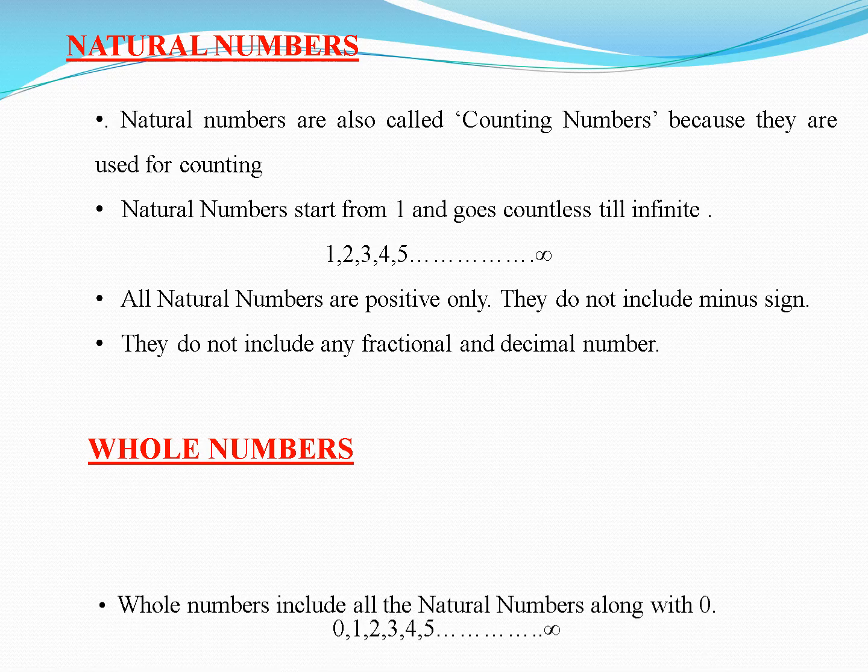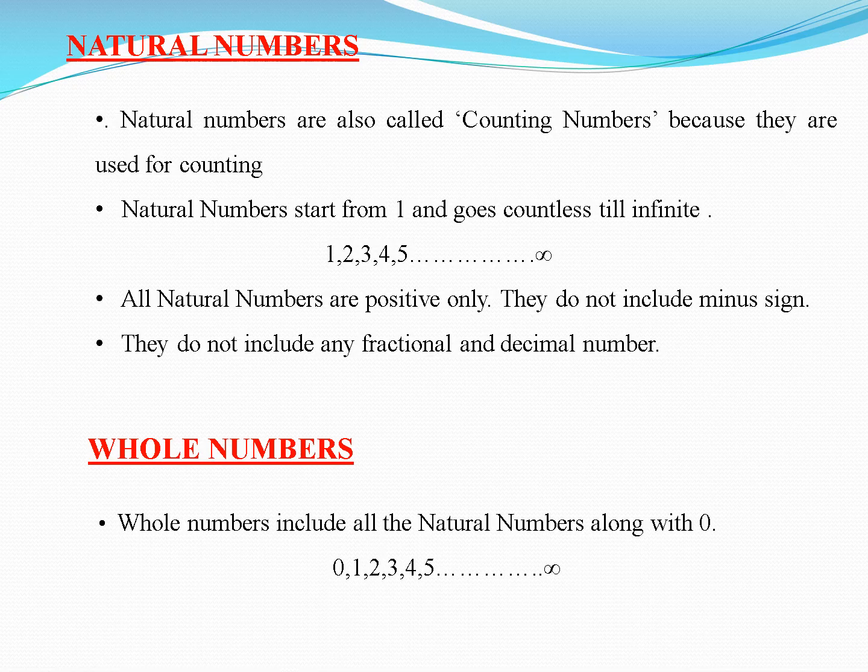Next is whole numbers. Whole numbers include all the natural numbers along with 0. So the collection of the whole numbers is 0, 1, 2, 3, 4, 5, 6, 7 and up to infinity. In this also no fractional and decimal numbers are allowed, and all the whole numbers are positive.